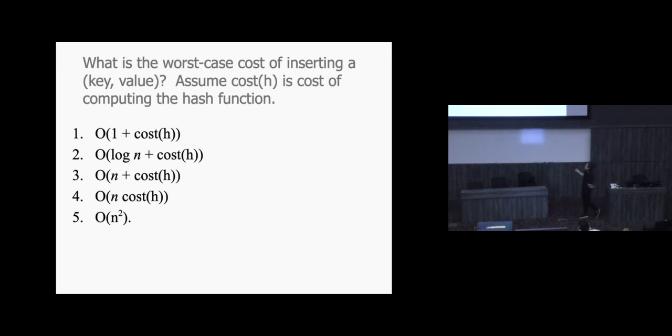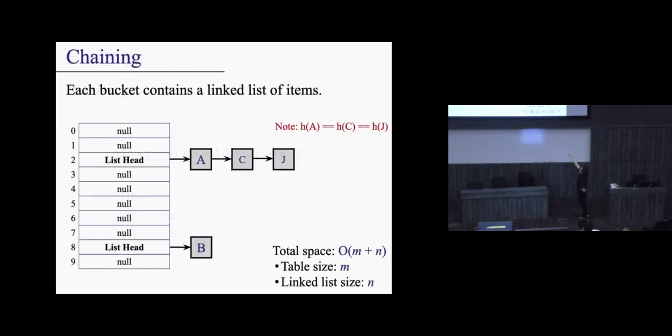So here's an idea, right? Instead of trying to traverse the entire linked list and place the item at the end, let's say I want to hash a new item and it hashes to this bucket. Instead of inserting it all the way at the end, why not insert it as the new head? Hey, that's O(1). So it doesn't even matter how many items are in your linked list.